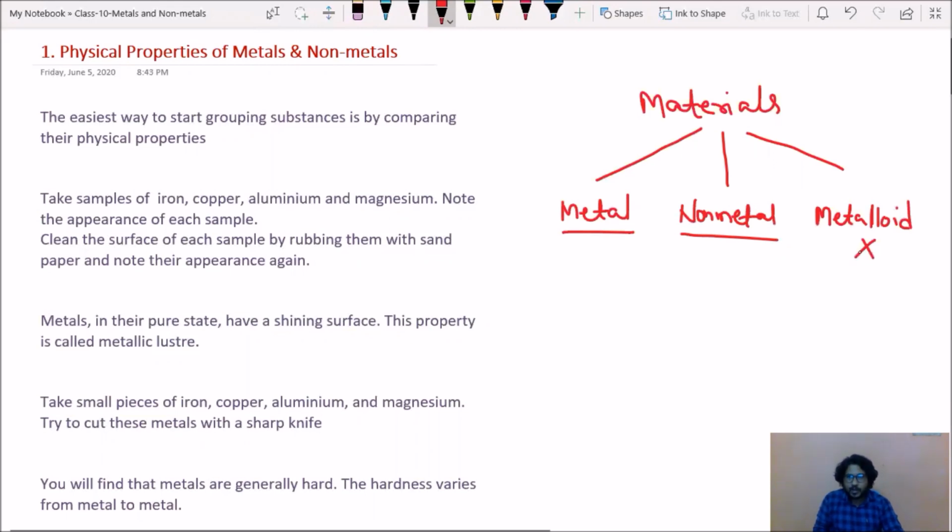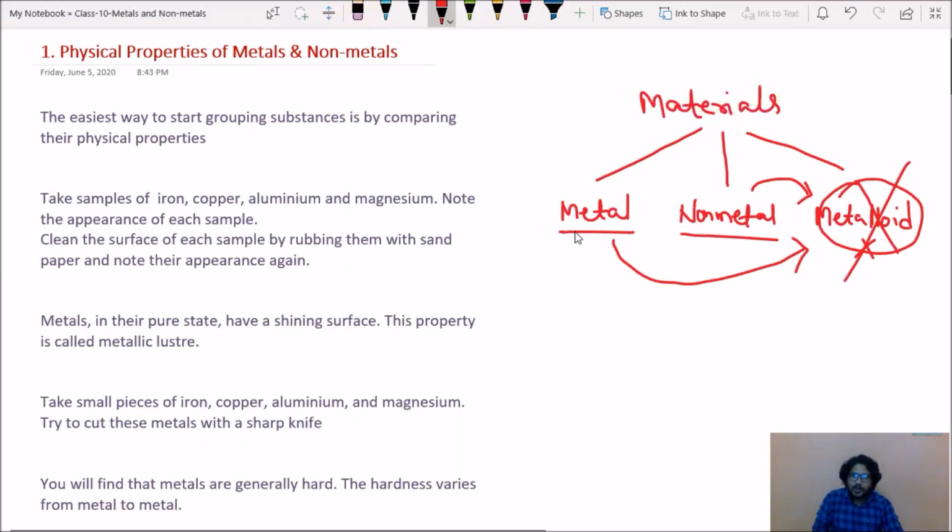But what is meant by metalloid? Metalloid is a substance which has properties of metal and at the same time properties of non-metal. Sometimes it behaves like a metal, sometimes it behaves like a non-metal. But in your class 10, we are not going to discuss metalloid.